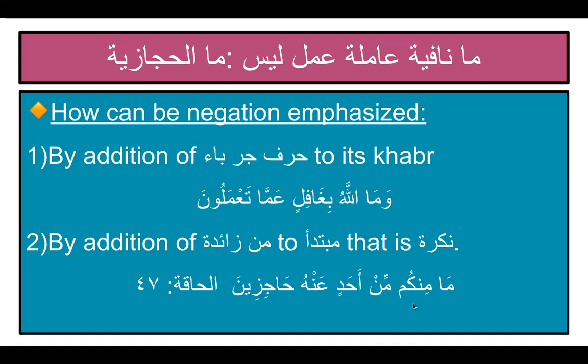hajizina is the khabruma. So this hajizina here is my clue that this ma is ma al hijaziya, because this was nasb status, and that is how I figured out that this ma is working like laysa, and here I have my khabru and ismu ma, and this is my khabru ma. There is no illa separating these two, and khabar is not before my ismu ma.